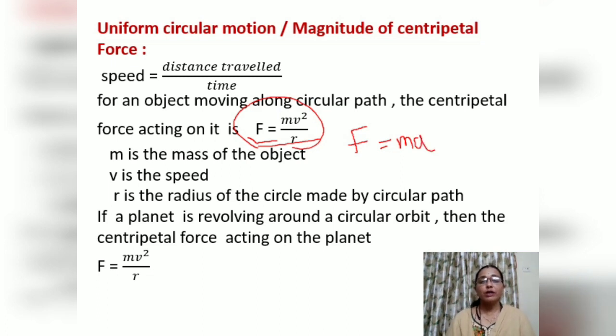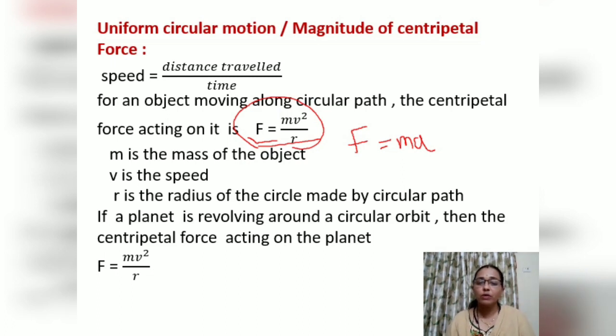Here m is the mass and a is the acceleration due to velocity, which is in circular motion.